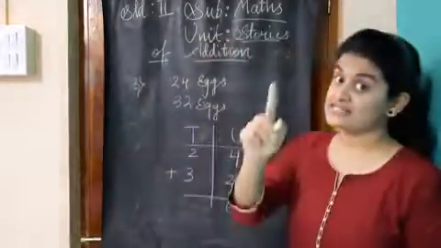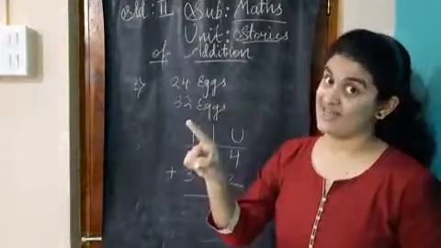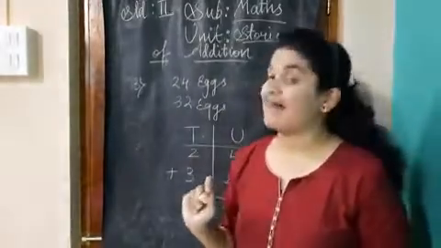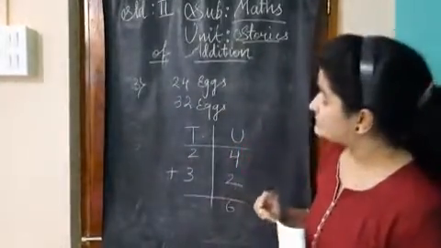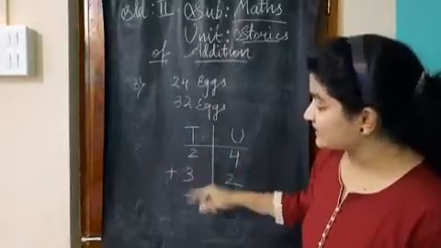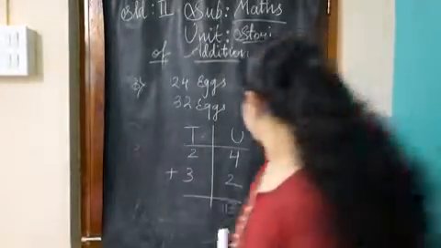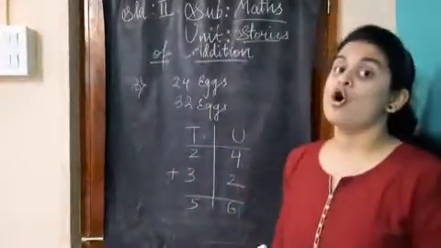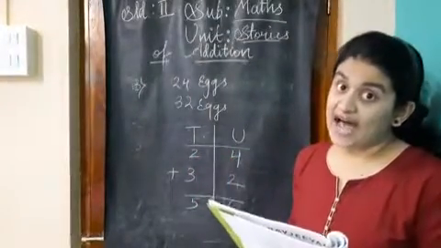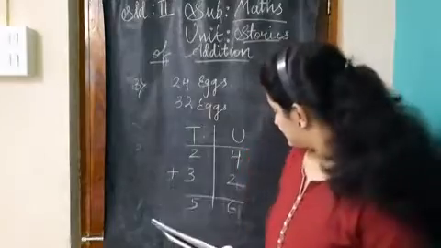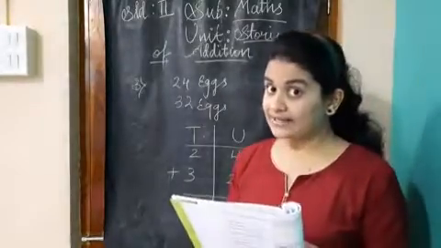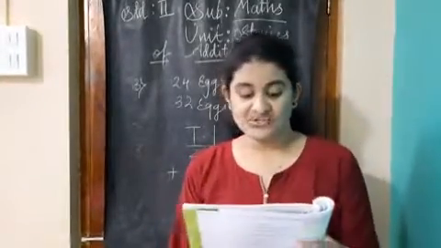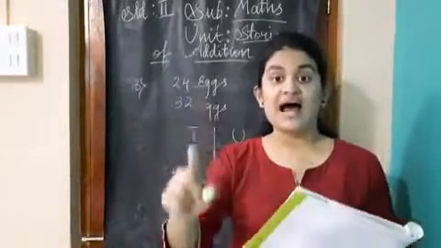Sorry, 4 plus 2 is 6, not 7. Okay? Now we will add from the tens place. 2 plus 3 is 5. So students, altogether there are 56 eggs, right? Yes. So now we will solve the last sum.